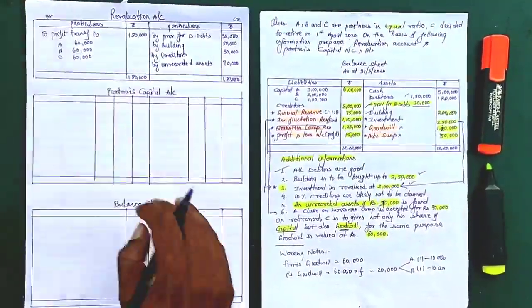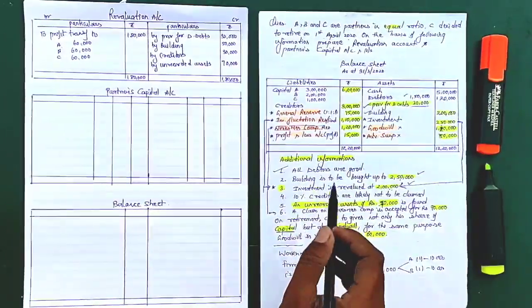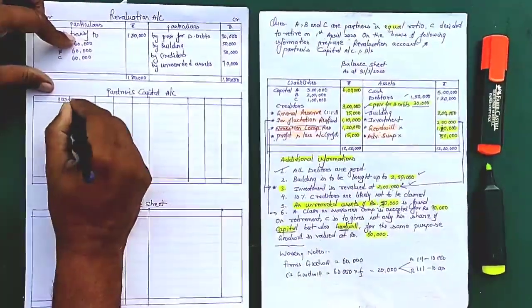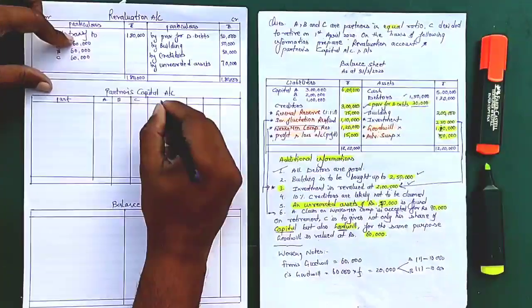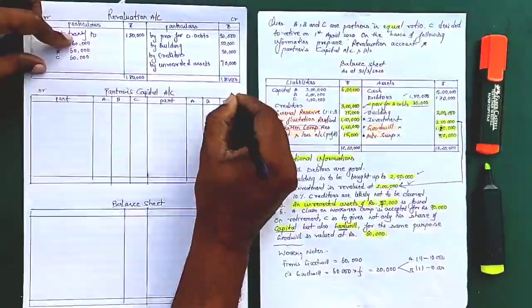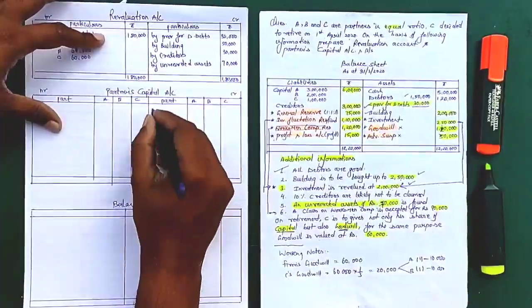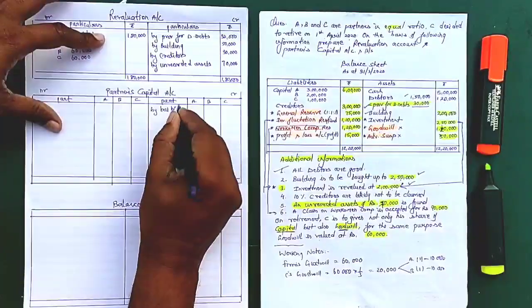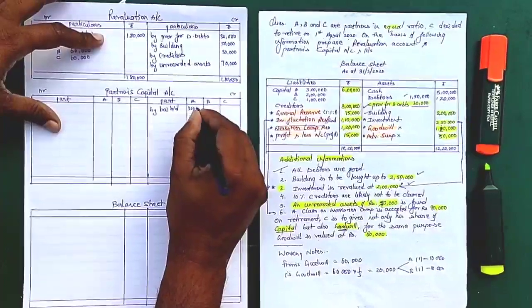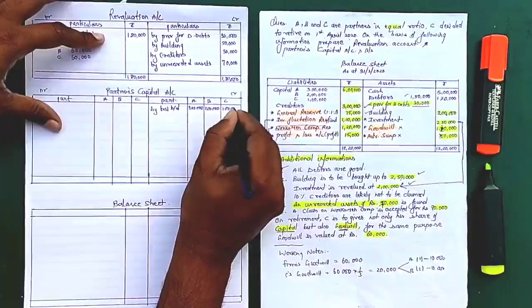Okay, now except for a few adjustments, all other adjustments we treated in the revaluation account. Now let's go for the partners' capital account. Now here also it will be particulars A, B, C. This is debit and this is credit. When we prepare the partners' capital account, first of all we have to write the opening balance. So I'll write by balance brought down. This balance I'll get from here: 3 lakh, 2 lakh, 1 lakh.